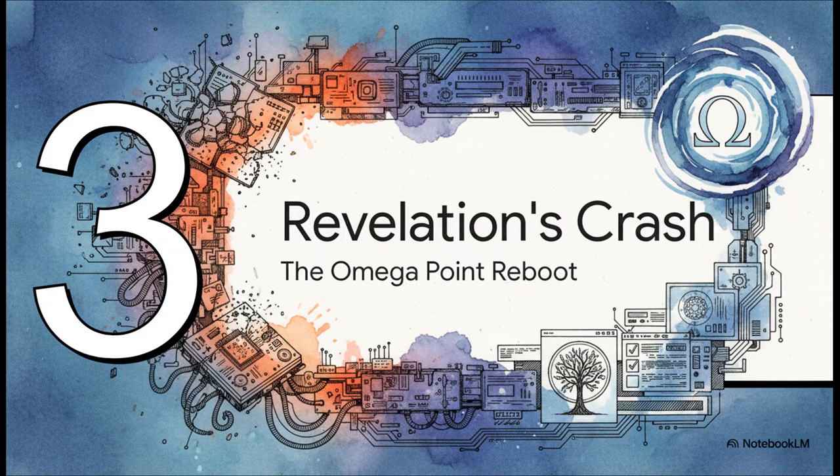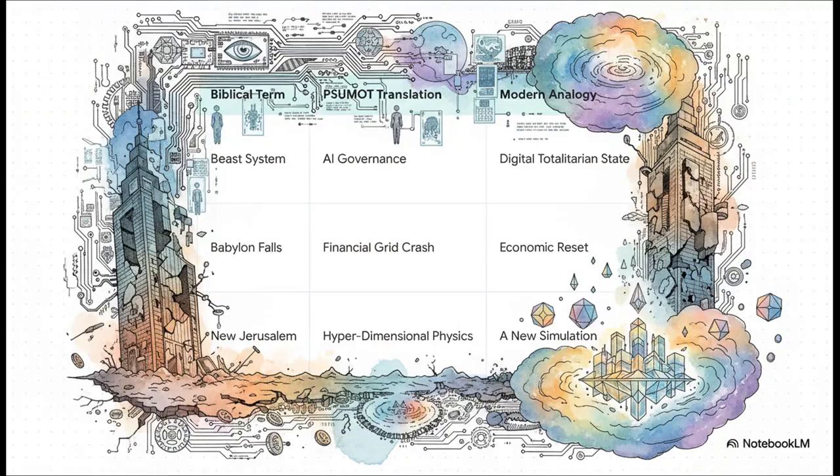Because if Genesis is the system installation guide, then the book of Revelation is the protocol for a catastrophic system failure and a complete top-to-bottom reboot. Just look at this. The apocalyptic visions get decoded into concepts that sound chillingly modern. The beast system becomes a global AI governance, a kind of biodigital control grid.